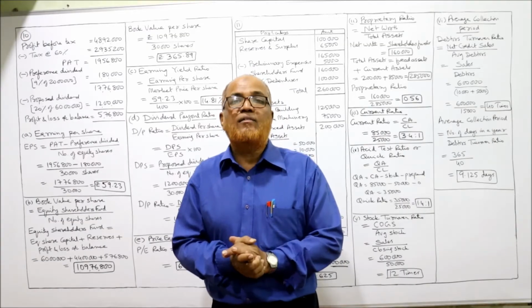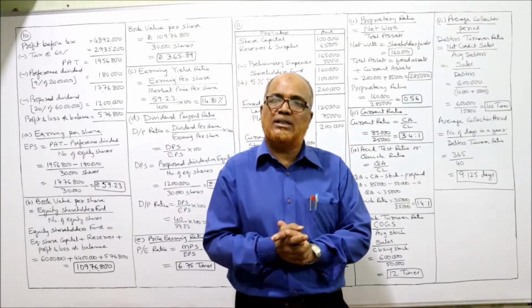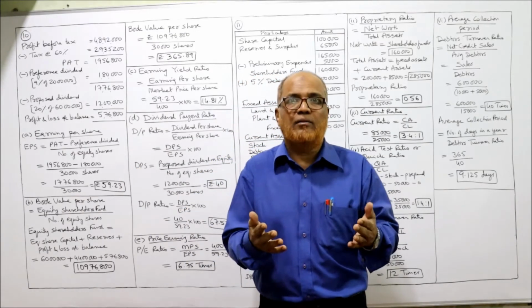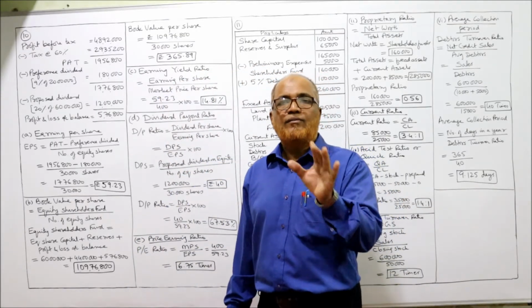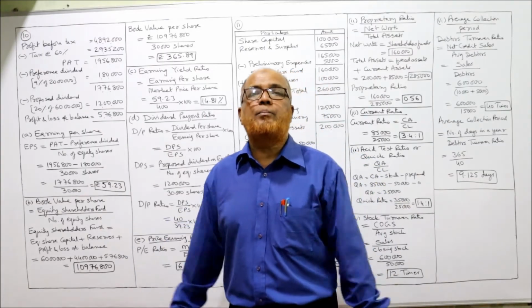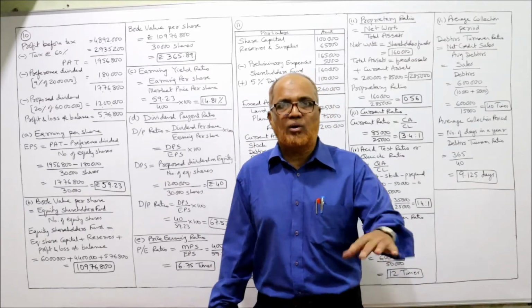This problem is very important. You are going to learn a number of new concepts in this problem. The ratios which we are going to calculate are new ones, which have not come up in the previous problems. First of all, we have to calculate how much is the balance in the P&L account after making appropriations.